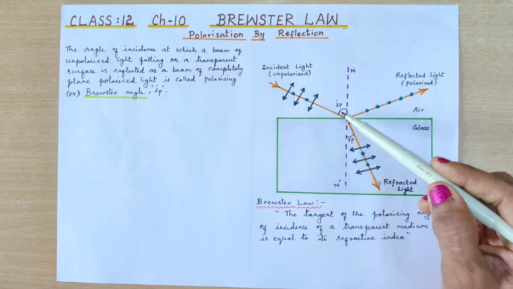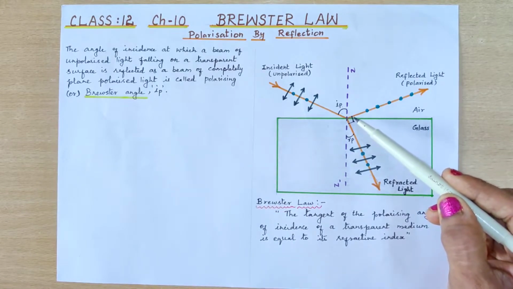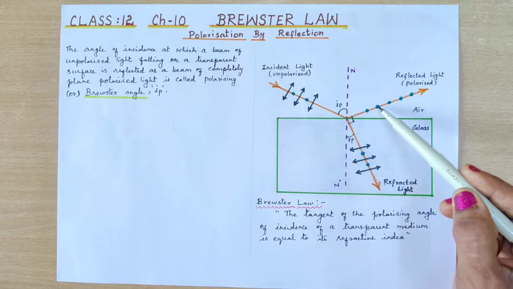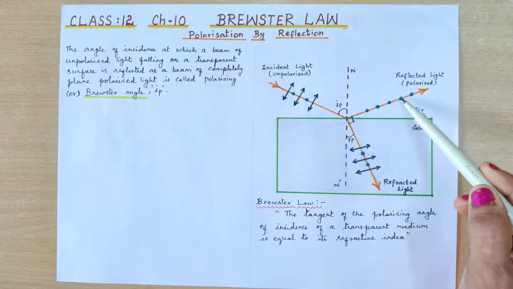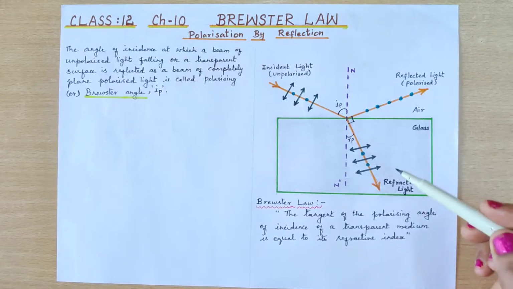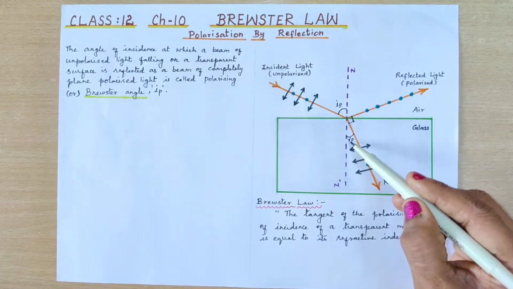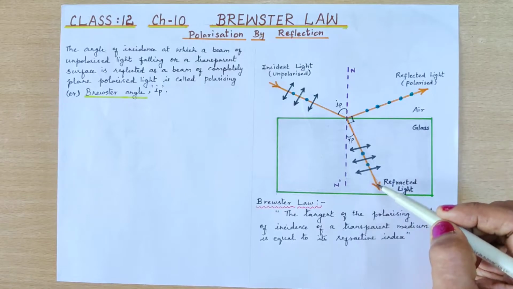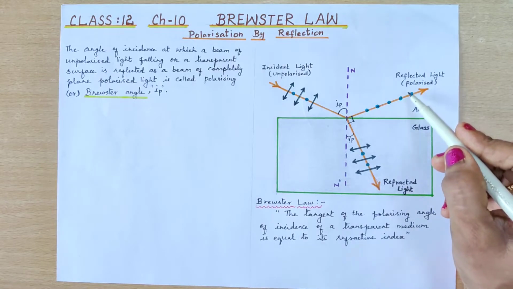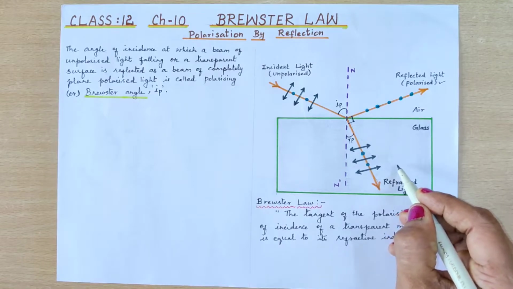When the angle of incidence is equal to the angle of polarization, we expect a reflected light which will carry the components perpendicular to the plane of the sheet, and the remaining components will go as the refracted light. This is the angle of refraction, which I have written as RP. That refracted light is still partially polarized. This is the transmitted light, and the reflected light is completely polarized, while this is partially polarized.